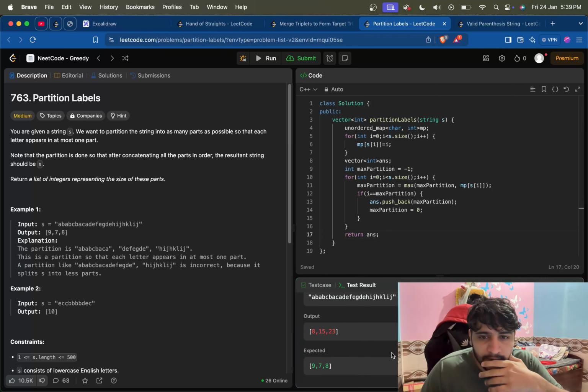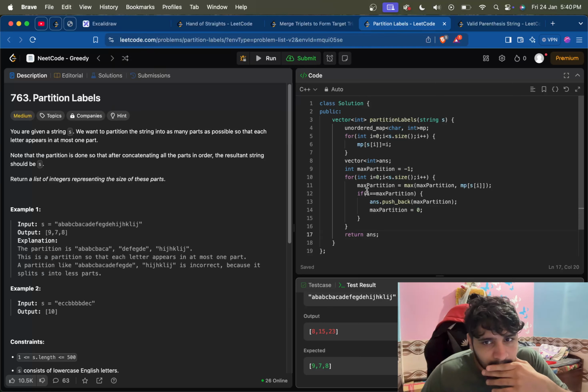Okay, it is given 8, 15, 23. Okay, this is fine. That this is 0 to 8, 9 elements. 8 to 15, 17 elements, and 23 minus 15, 8 elements. So what we should do is